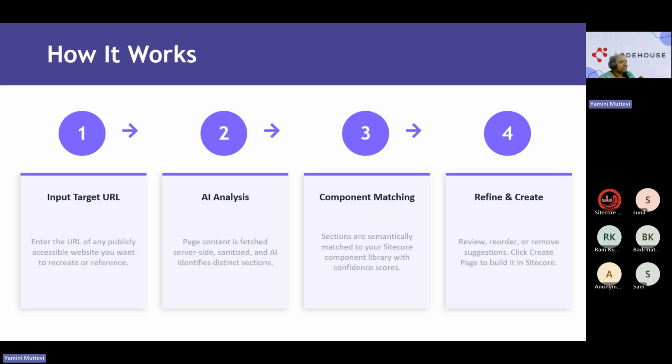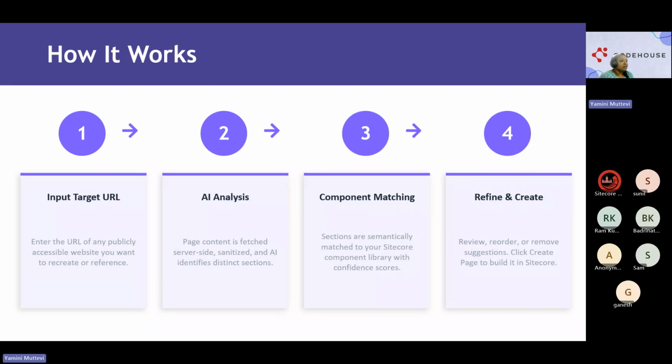So next would be component matching. After AI analysis, it matches the components in 4 ways: name, tag, and semantically as well. And also later we can refine and reorder. Suppose once everything is done, after inputting the URL, we are analyzing component matching. We can also review that these are components that don't need to be done. Like these are header components which I already have, or which I don't want to create. Or also we can remove suggestions. Like if you want to put hero banner first, then carousel later, then testimonial, we can reorder also.